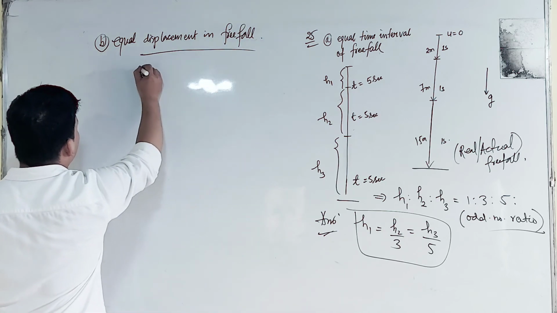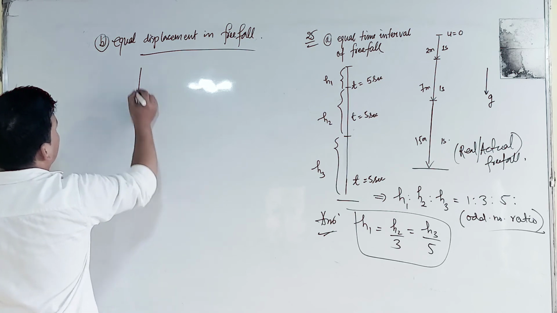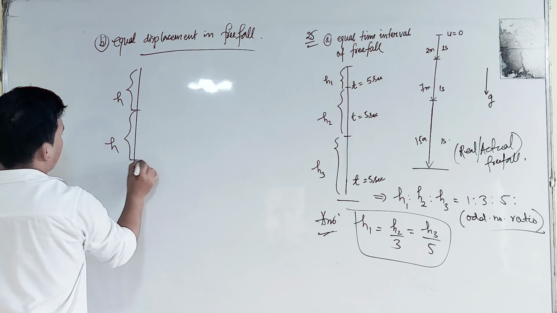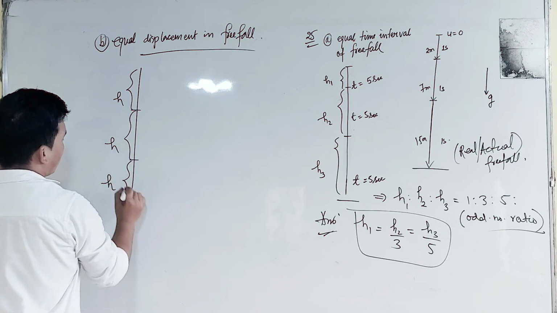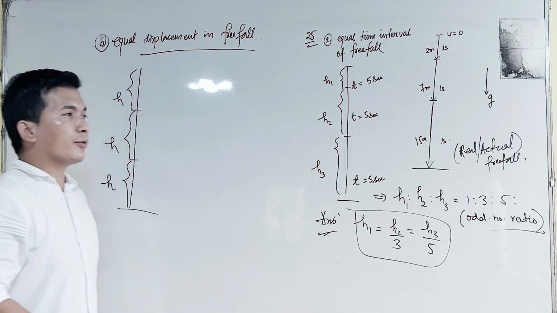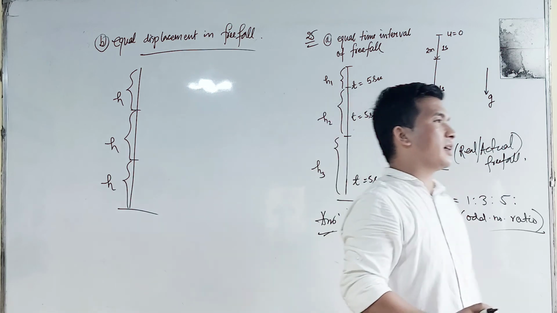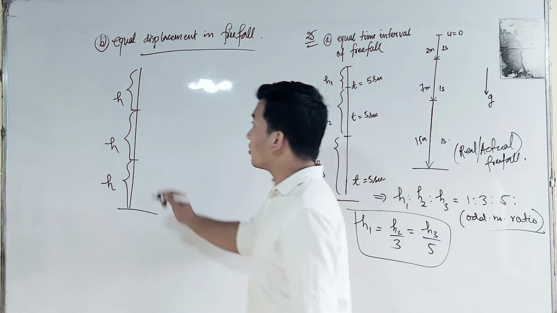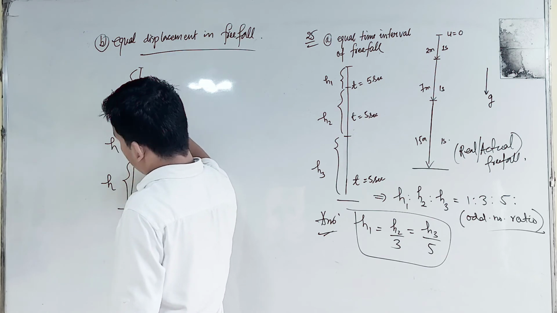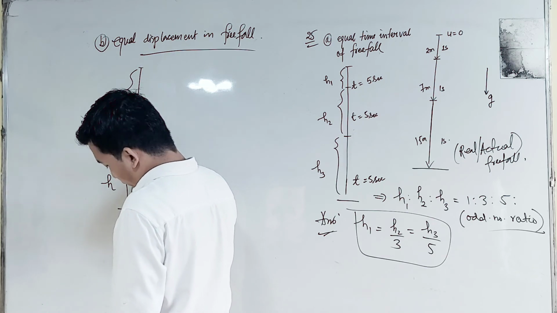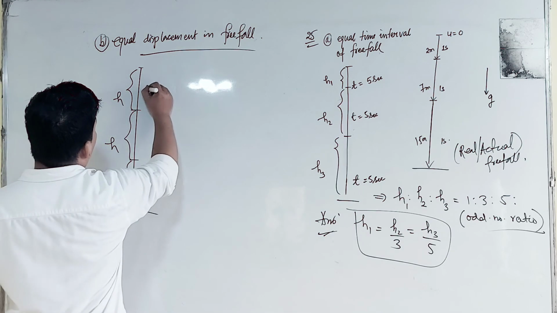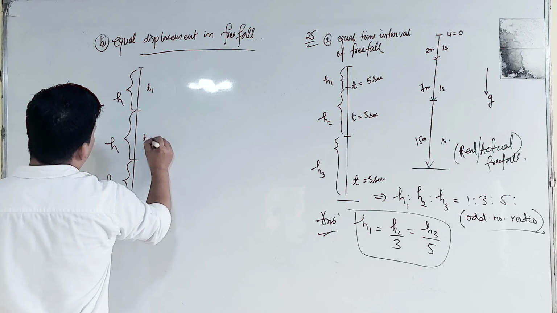Here we have to consider the total height being divided into 3 equal parts, 3 equal displacements. We are going to find the time taken to fall from the top position to the first part, then the second part, and then to the ground. This is T1, this is T2, this is T3.